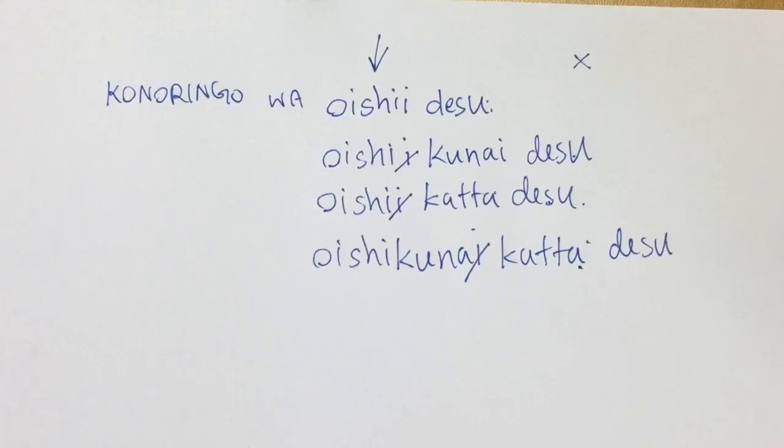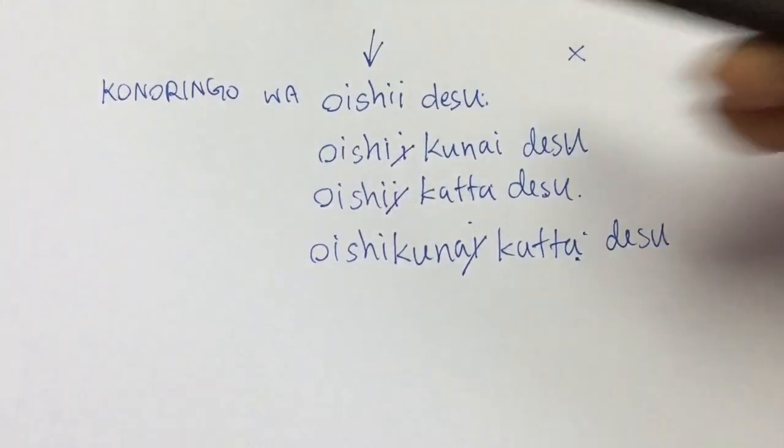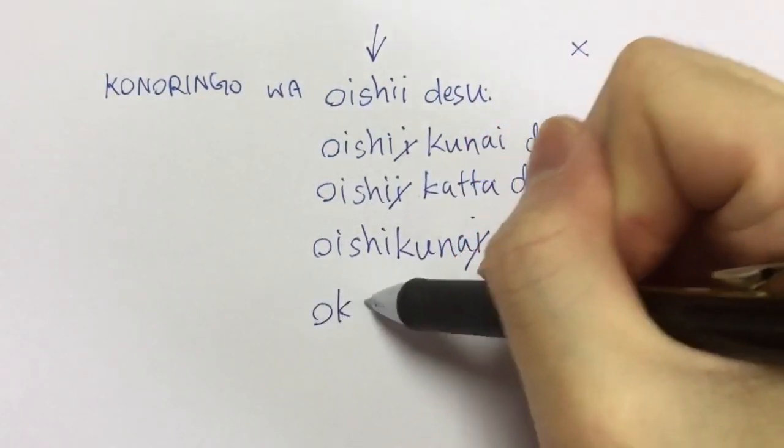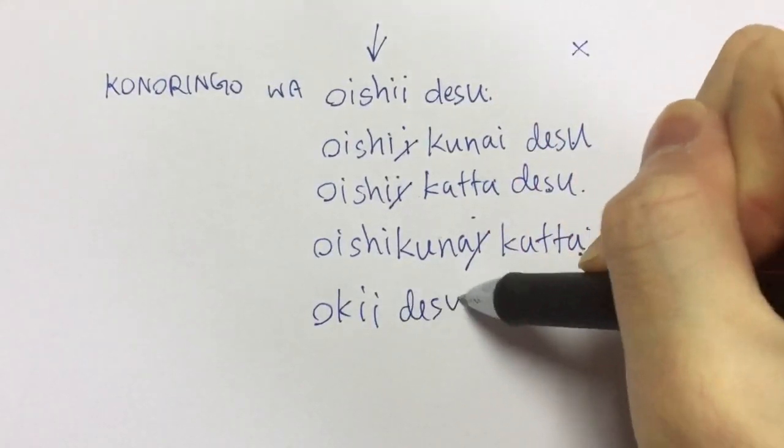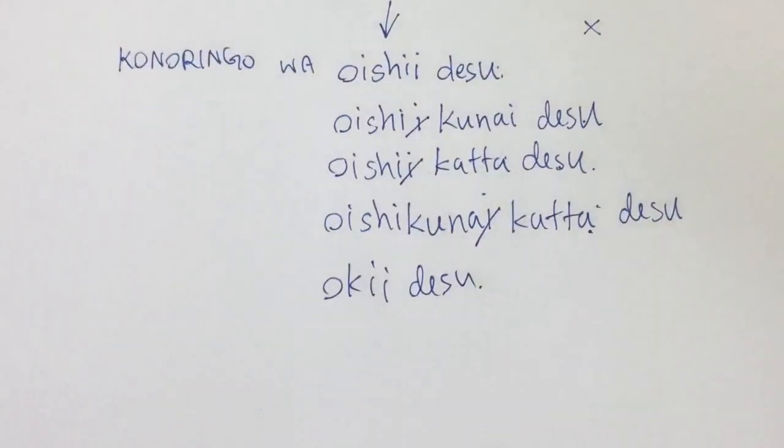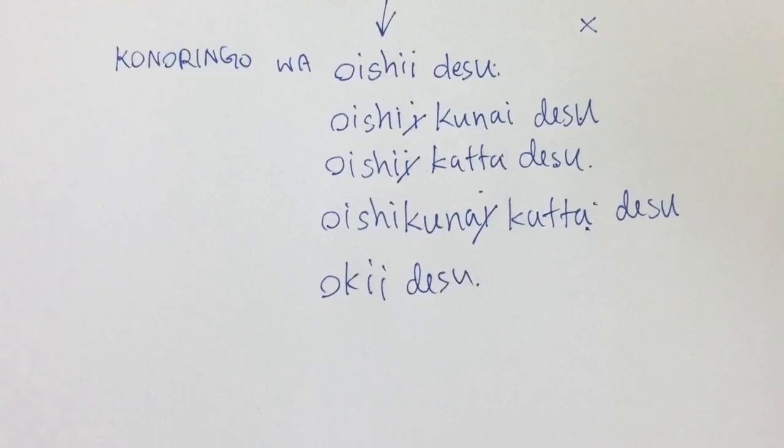So let's take another example. 大きいです。How to change into negative?